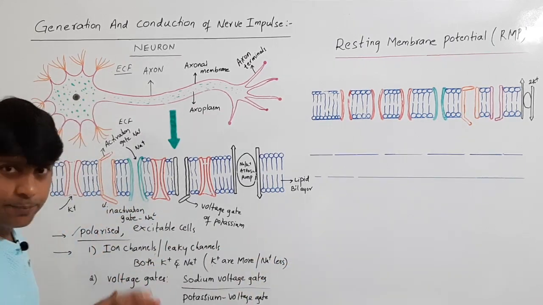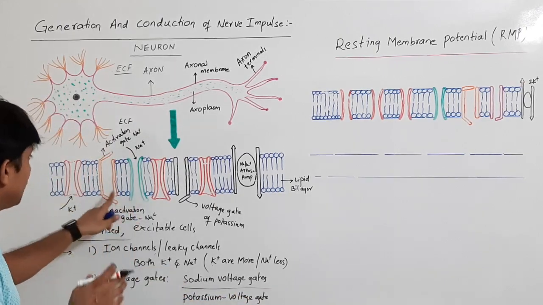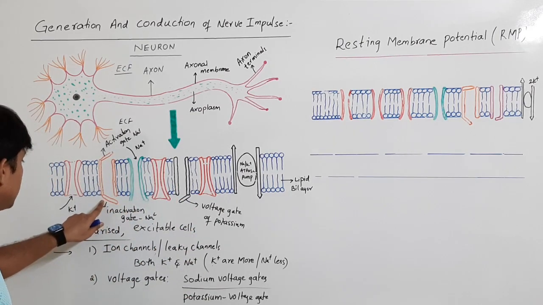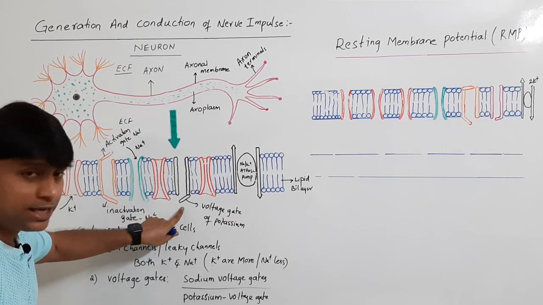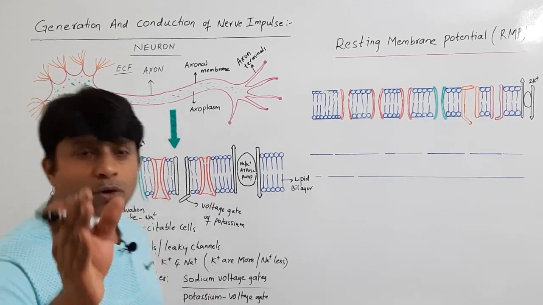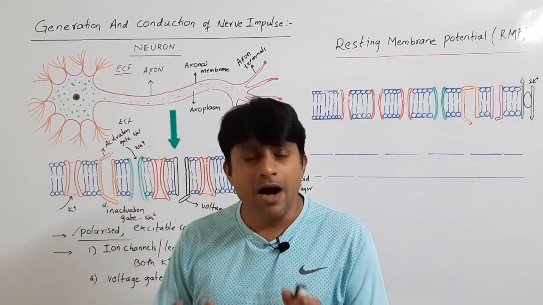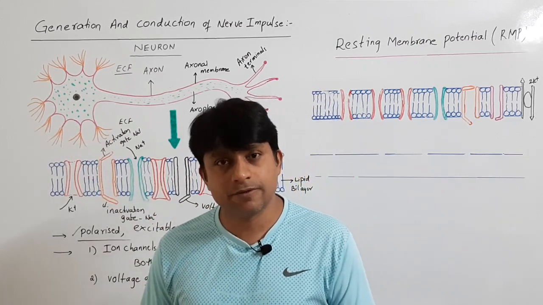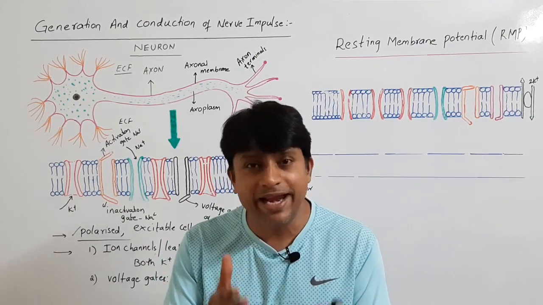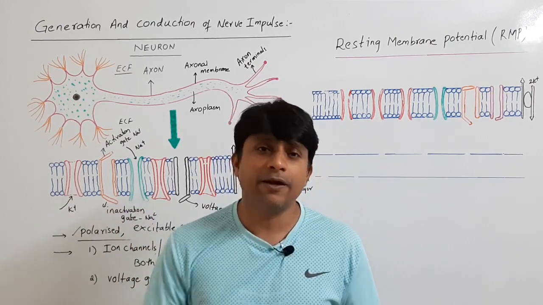Then voltage gates are present for sodium as well as for potassium. The voltage gates of sodium are two: one is the activation gate, the other is called the inactivation gate. For potassium there is one voltage gate. This is the voltage gate of potassium. And also present on the neuronal membrane are mechanical gates. Along with mechanical gates, ligand-gated ion channels are also present on the neuronal membrane.